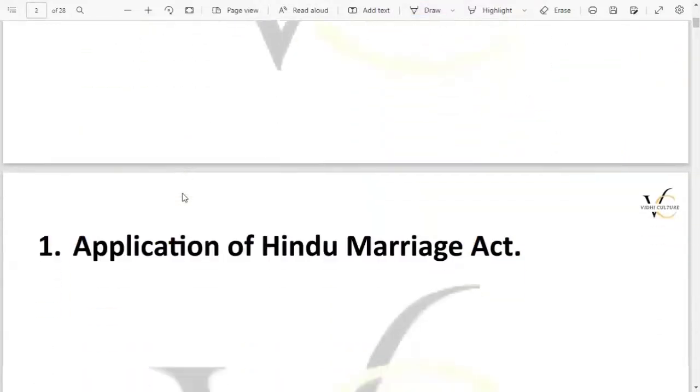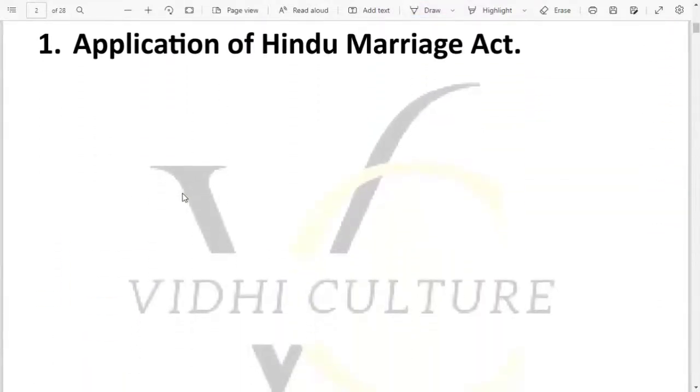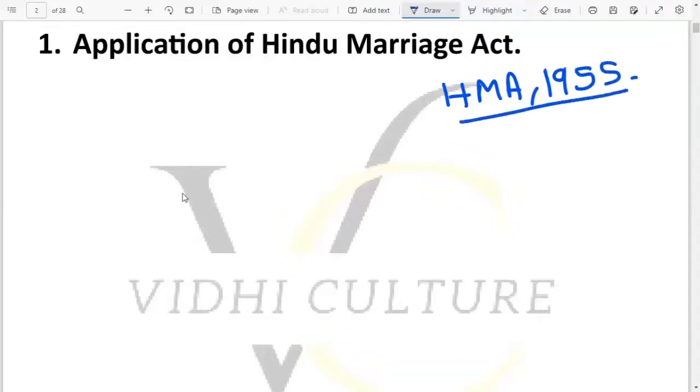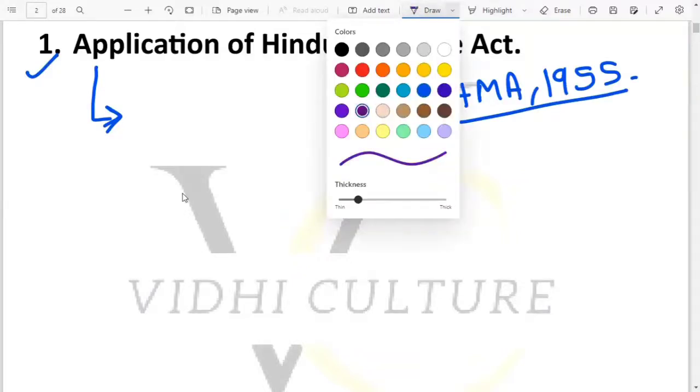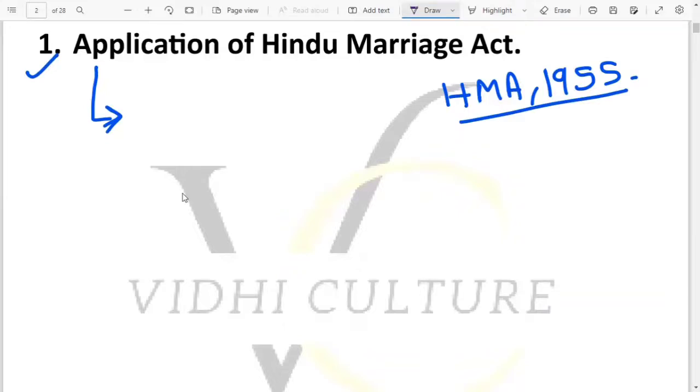So the first one is with respect to the application of Hindu Marriage Act. So basically here we are talking about Hindu Marriage Act 1955 जो हम बात कर रहे हैं. Then when we talk about the firstly the application of Hindu Marriage Act, जब हम इसके application की बात करते हैं तो basically हम इसमें ये जानना चाहते हैं that जो हिंदू मैरिज एक्ट है किन लोगों पे एप्लीकेबल होता होगा. Then we have to remember 2-3 points here, important points, so that we can answer any question with respect to the application of this particular act.